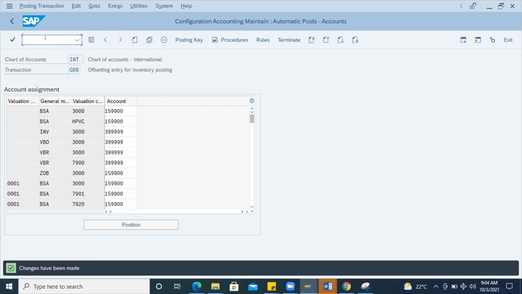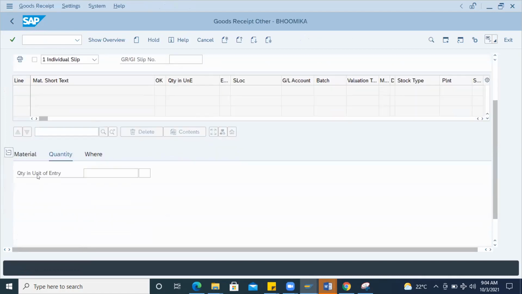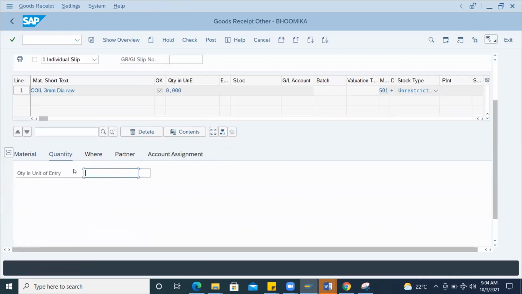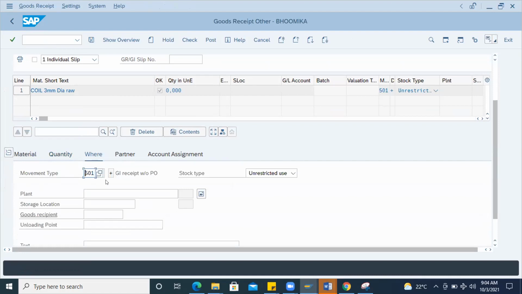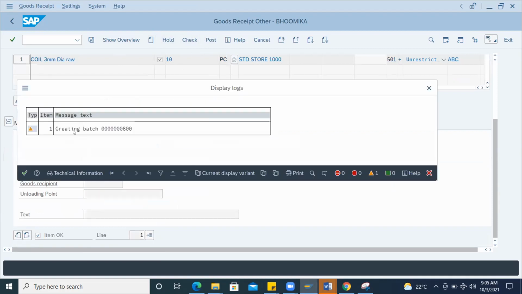I'll go back to MIGO and try to do an inventory offset inventory posting. Now I'm going to enter this quantity 10, and I will also solve your previous one, which is very easy. 1000, just enter, check it. Now when I check it, it is creating a batch.